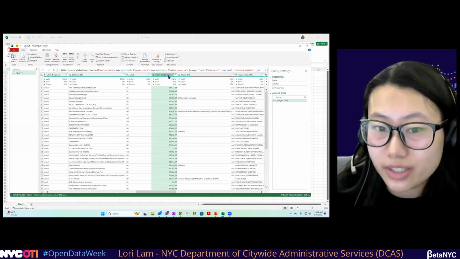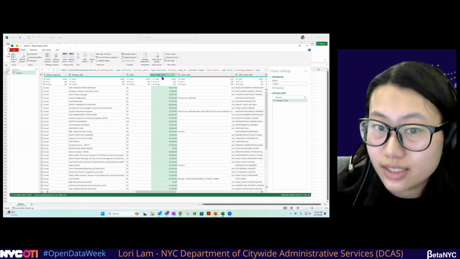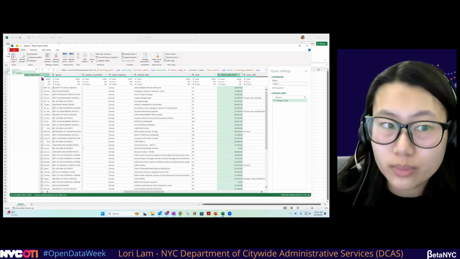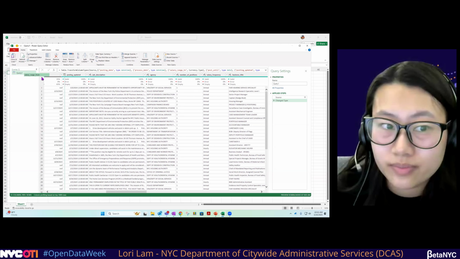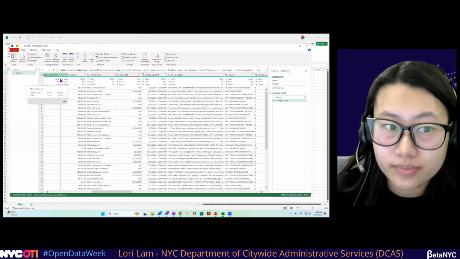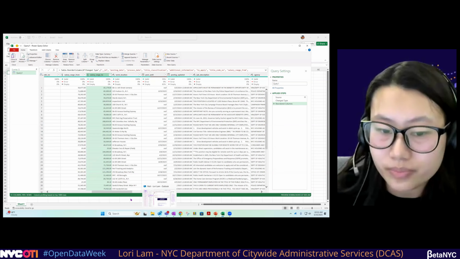However, in Power Query Editor, it makes it very easy to rearrange your columns. You just need to click and drag to where you want to put it. So we're just going to put this next to salary range 2, so we can make much easier analysis. There we go. And now they're next to each other.